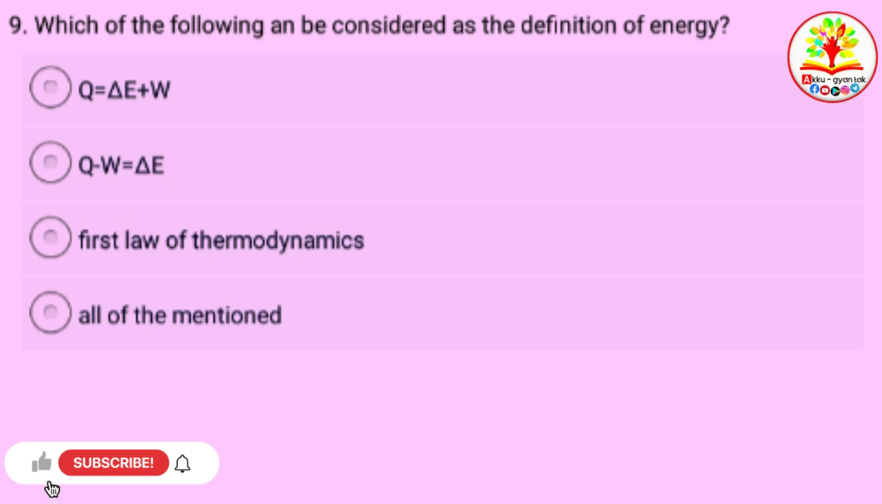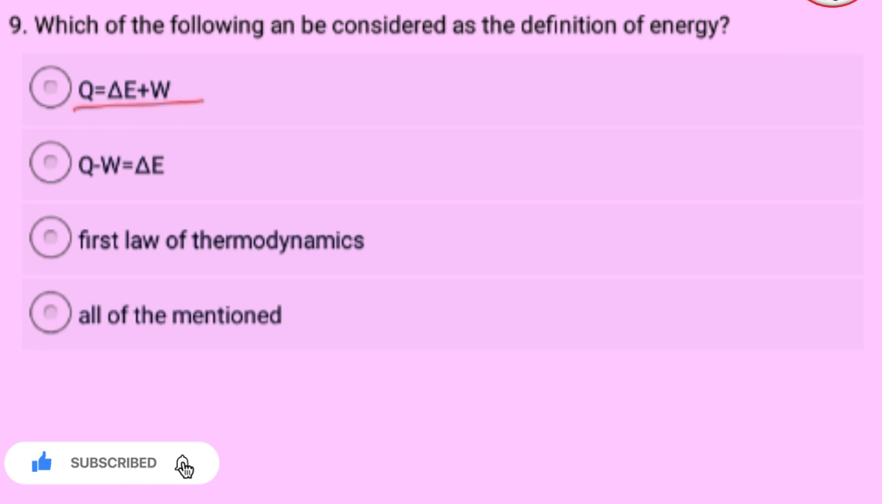Which of the following can be considered as the definition of energy? A. Q equals delta E plus W, B. Q equals delta E, C. First law of thermodynamics, D. All of the mentioned.